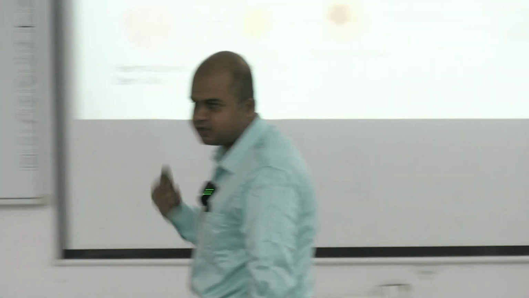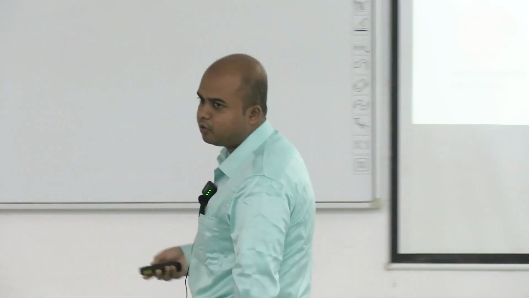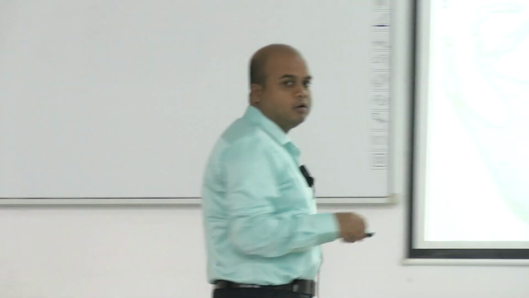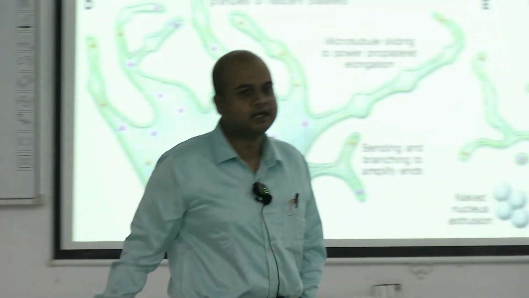Endomitosis, we have not found this term in RBC or WBC formation. This is in platelet formation. That means DNA, nucleic acid material is being replicated, but not the cell as a whole.